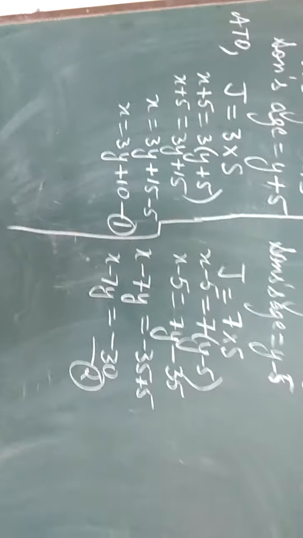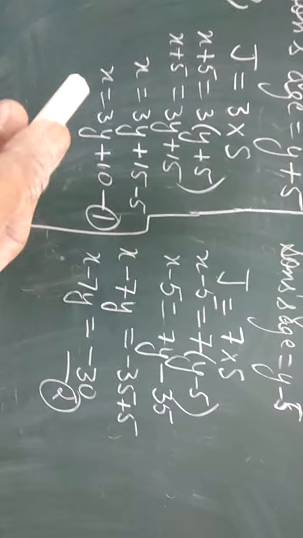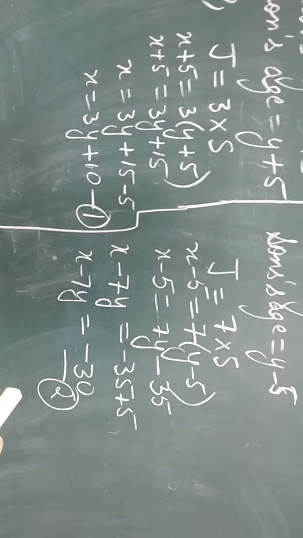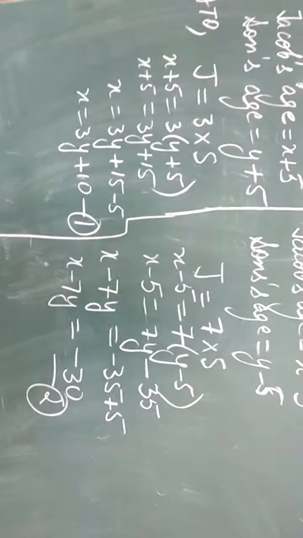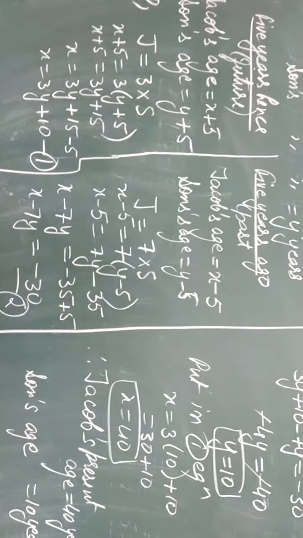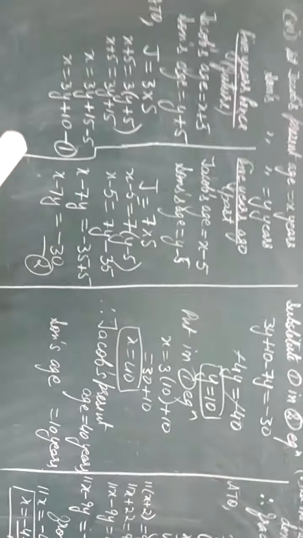Now to use the substitution method, just take the value of x. I have already taken it out from equation 1, then put it in equation 2, right? And solve it to get Jacob's and his son's present age. So in this way, dear students, solve the two equations by substitution method.